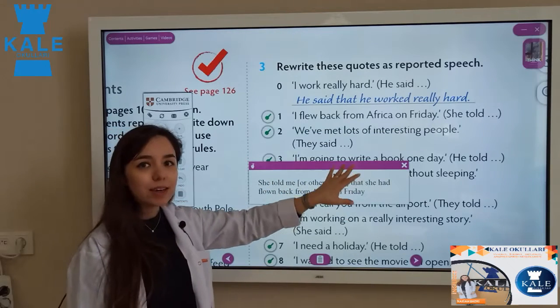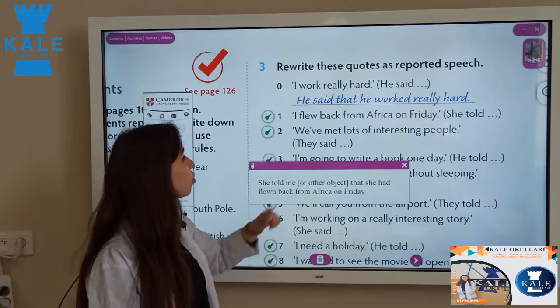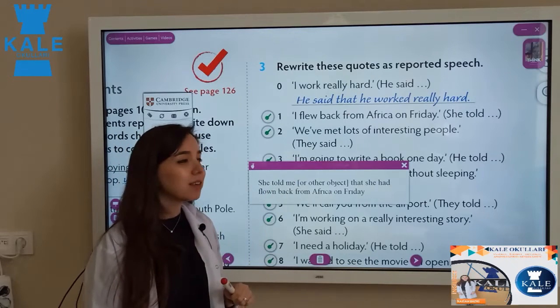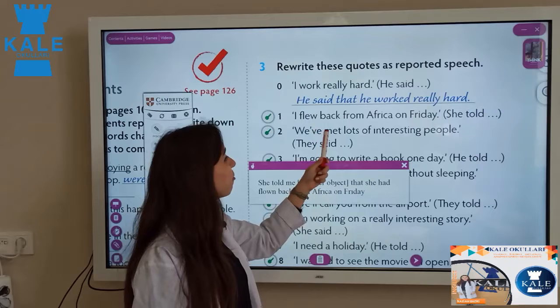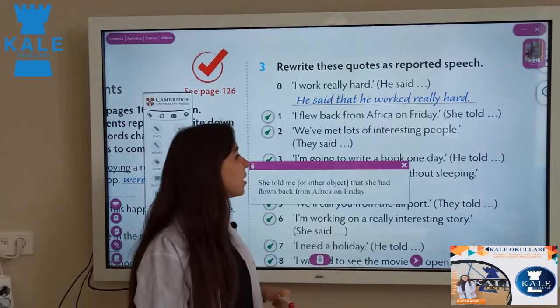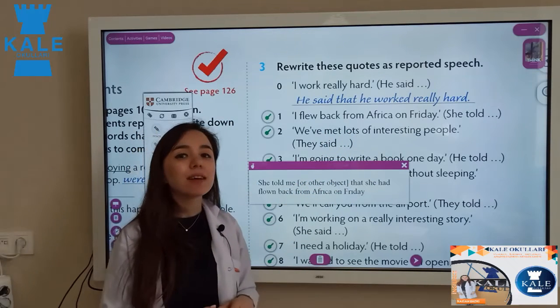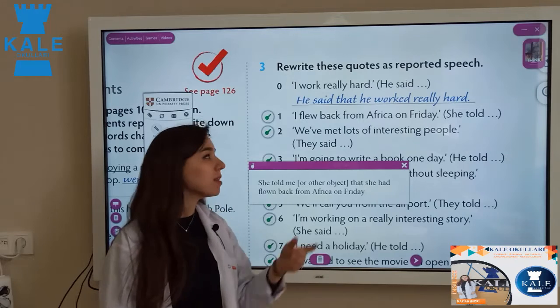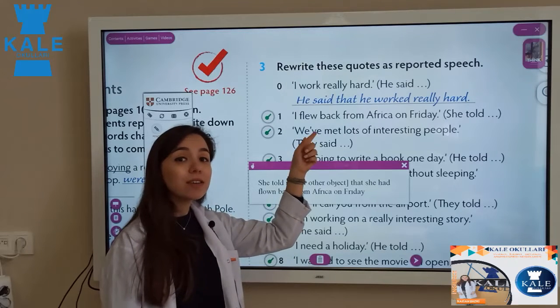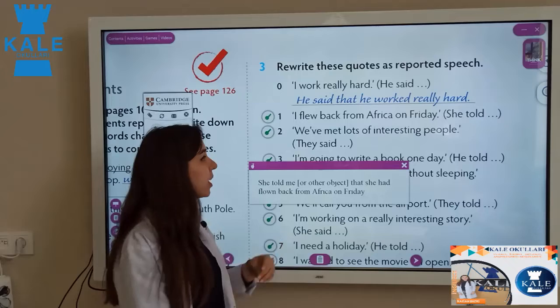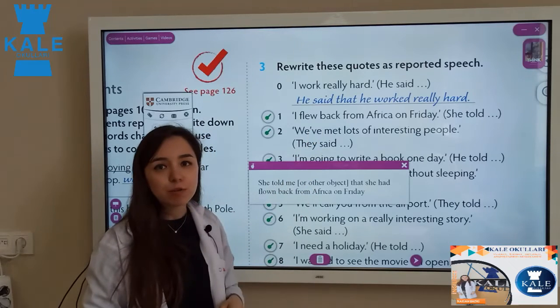Until you are writing it in your book or notebook, I'm going to talk about our direct sentences in number 2. We have met lots of interesting people. What is the tense of our sentence? The tense of our sentence here is present perfect. Yes, have plus past participle form of the verb.